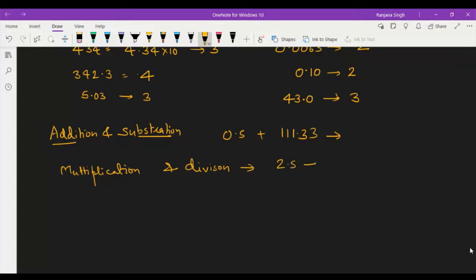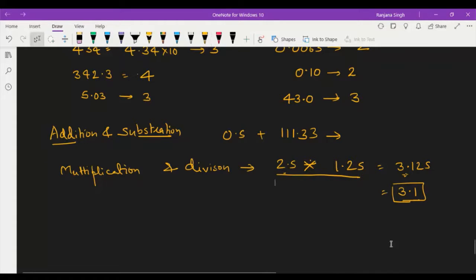For example, if you multiply this one by 1.25, we will find 3.125, and you have to represent it with only two significant figures. This will be the result, not this one, because you should represent the result with the minimum number of significant figures present. Okay, this is the rule for significant figures, right?